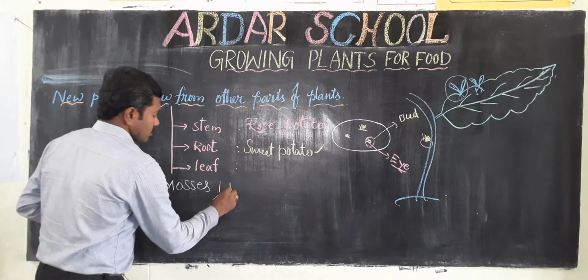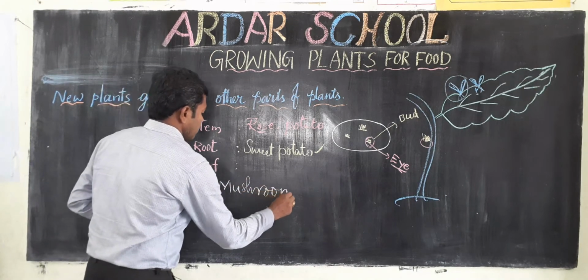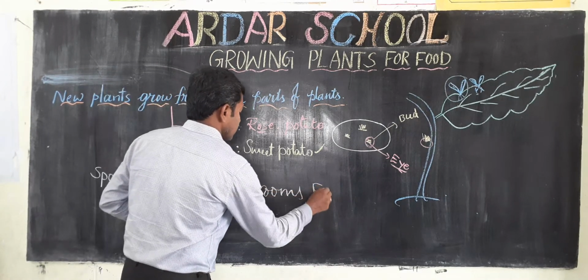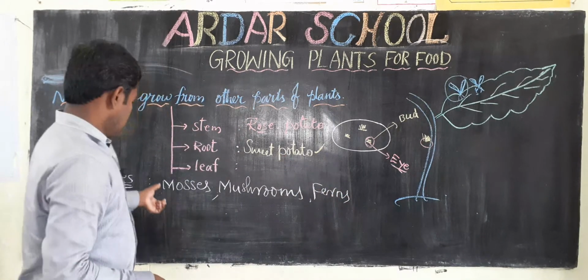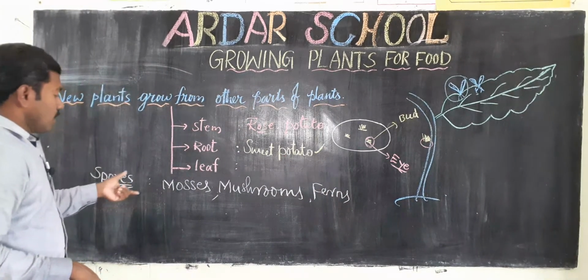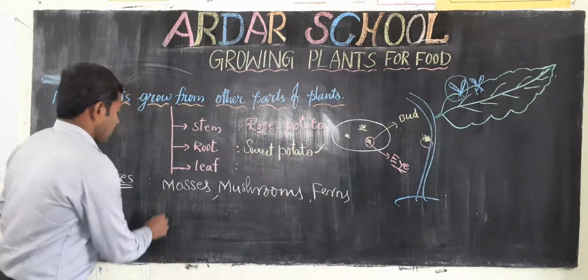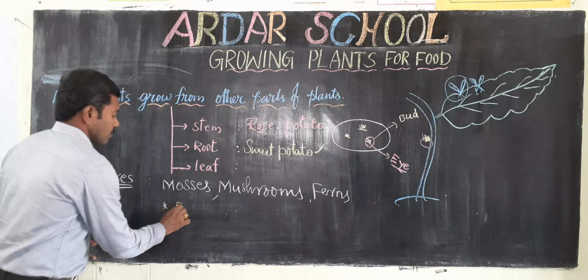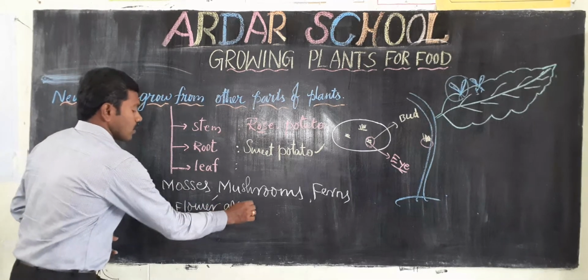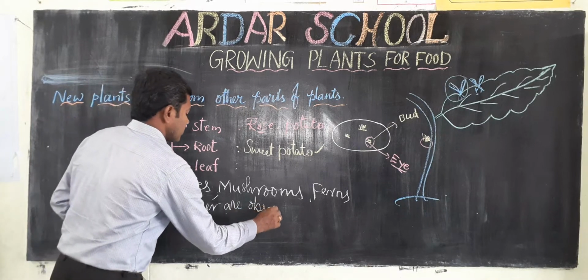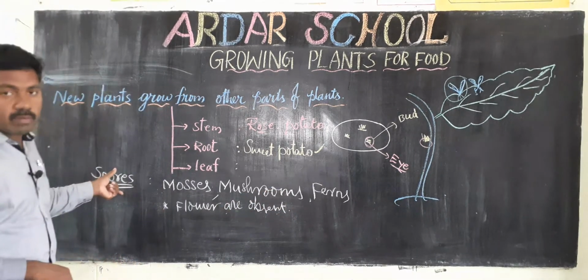Best examples: mosses, mushrooms, and ferns. These are the best examples for spore formation. Here flowers are absent. That's why these are called the non-flowering plants.